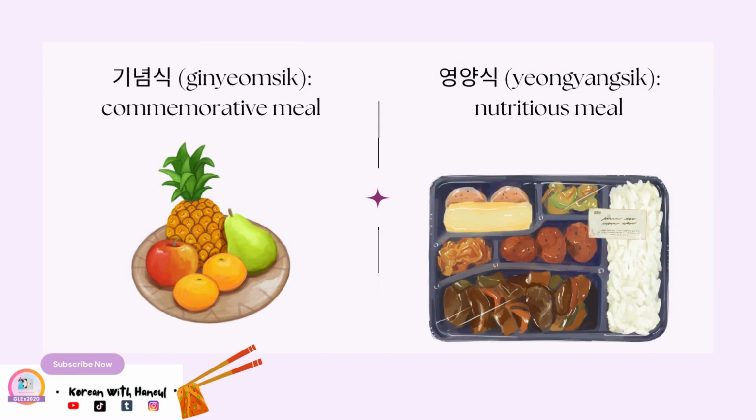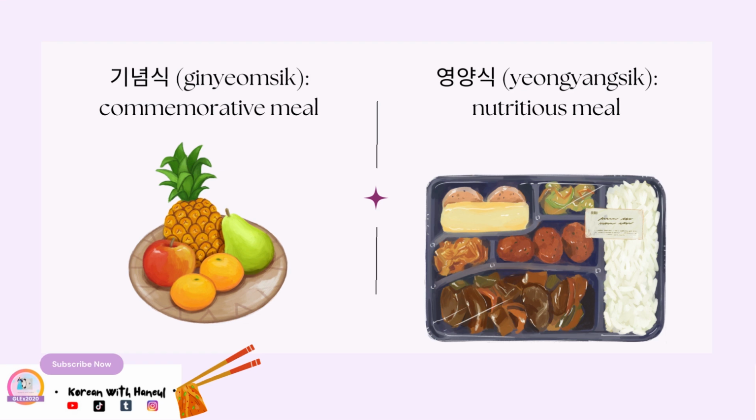And then you have 기념식. So 기념 means commemorative. So for example, 기념사진, commemorative picture, 기념품. So 품 means product. So it's literally commemorative product, but it just means souvenir. So here we have 식 food. 기념식, commemorative meal. And lastly, we have 영양식. So 영양 is nutrition. 영양식 is nutritious meal.